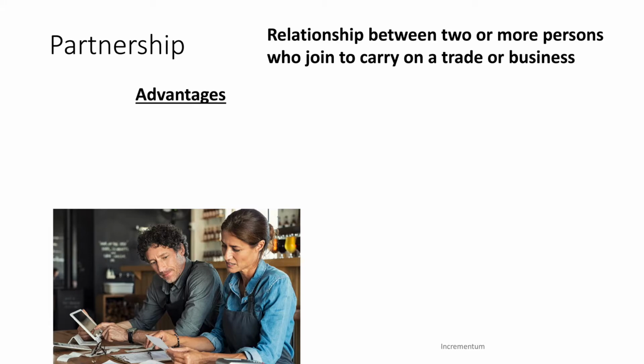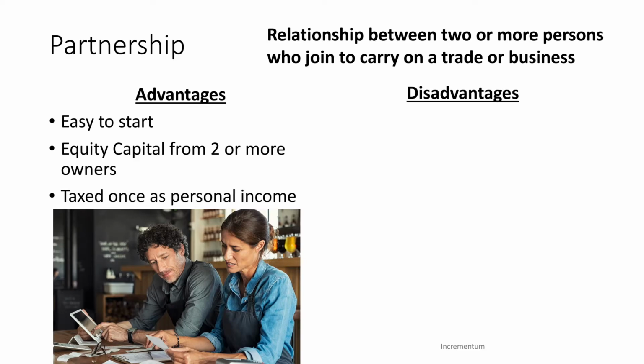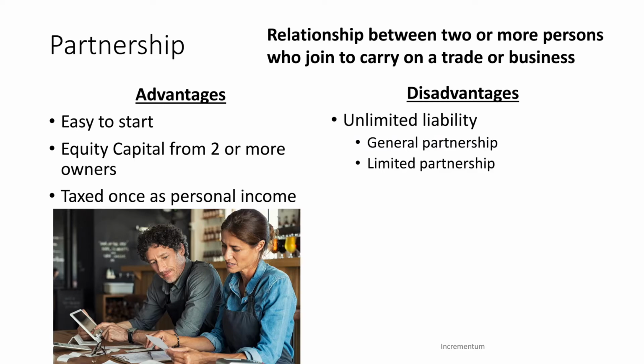The advantages of a partnership are that it's also easy to start. And now, instead of having equity capital coming from just one person, you now have it coming from all of the partners and all of their networks as well. Another advantage is that income is taxed once as personal income. Some disadvantages: similarly to a sole proprietorship, partnerships have unlimited liability if they're general partnerships. Remember that unlimited liability means that if someone sues the business, they can go after all of the business assets as well as personal assets of the owners.